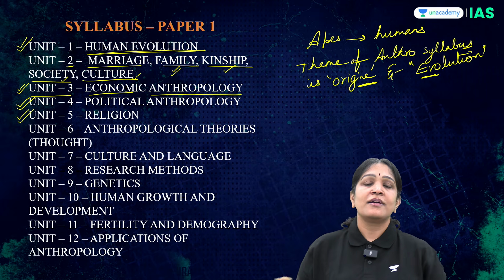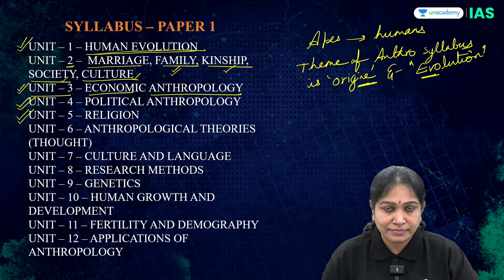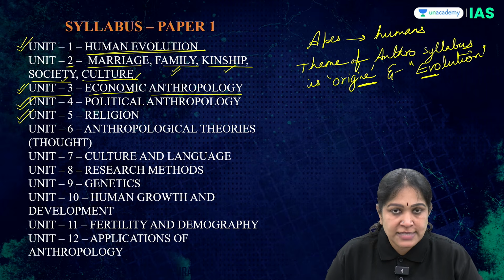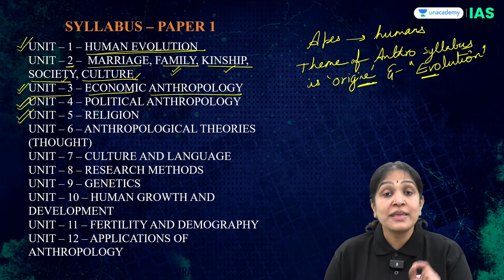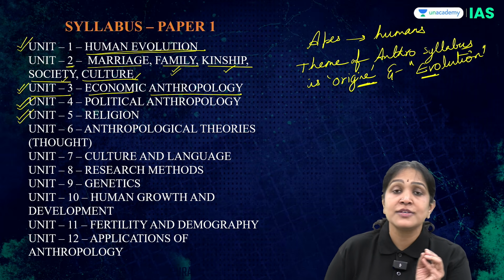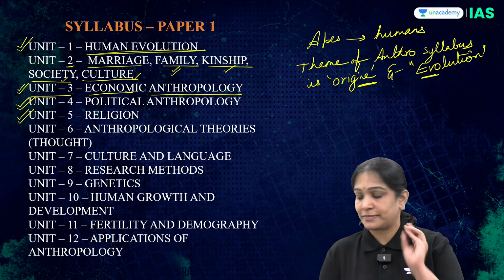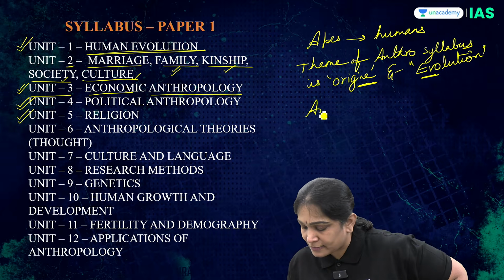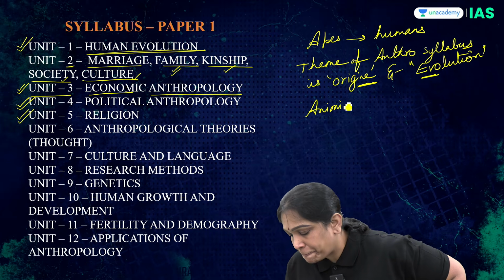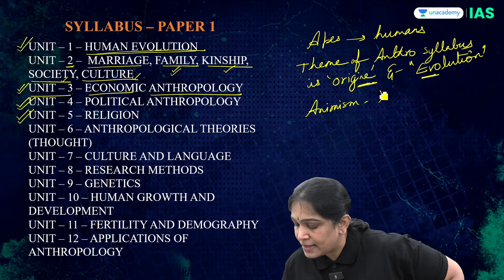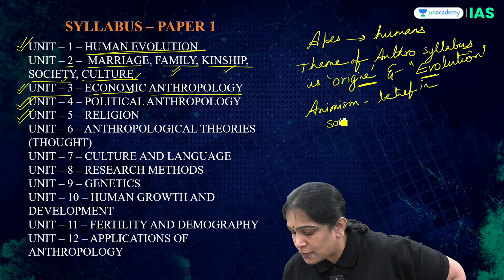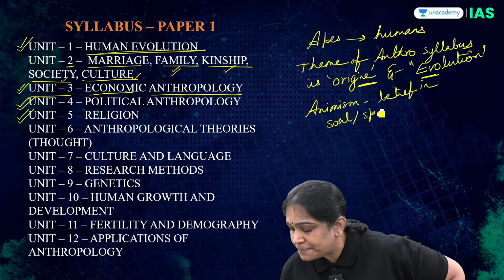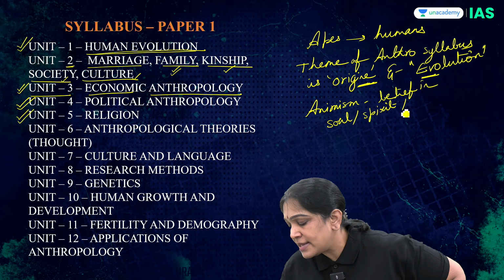By the way, what is animism? Do you think it is worshipping the animals? No. Animism means belief in soul or spirit, that is Atma.